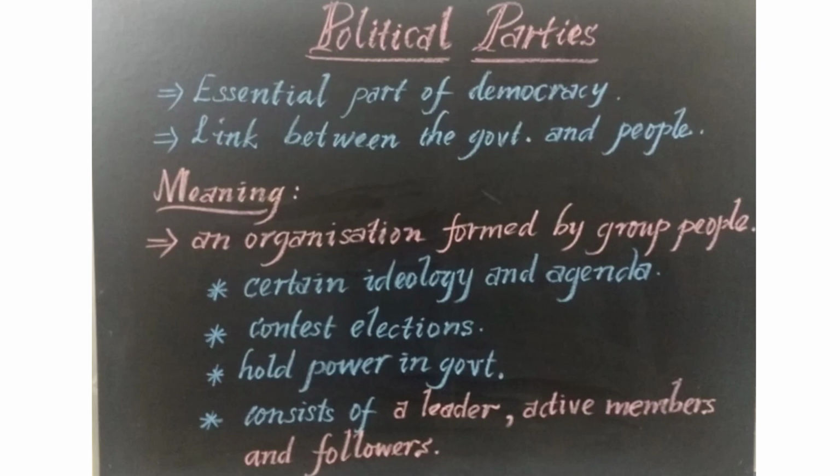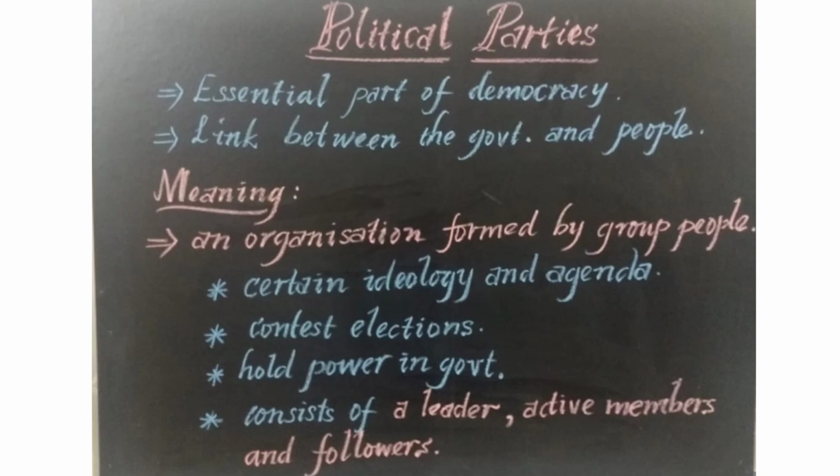Political parties are an essential part of a democratic country, because they act as a link between the government and the people. A political party is an organization formed by a group of people. Not only a single person starts a political party. It is started by a group of people with a certain ideology and agenda. Ideology means a certain motto, certain aims. Without any aims, we cannot start a political party.